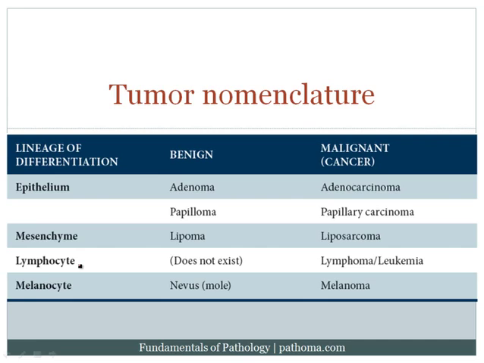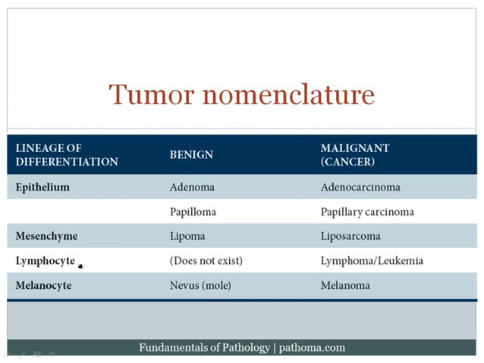You've got mesenchyme. What is mesenchyme? Mesenchyme is a connective tissue in the body. So the mesenchyme includes fat, blood vessels, bone, cartilage. Okay, it's your soft tissue basically. Your soft tissue, your bone, your cartilage. That's mesenchyme. There are lymphocytes in the body, and then there are melanocytes in the body. And each of these individual types of cells can develop tumors, and when they develop tumors, those tumors can be